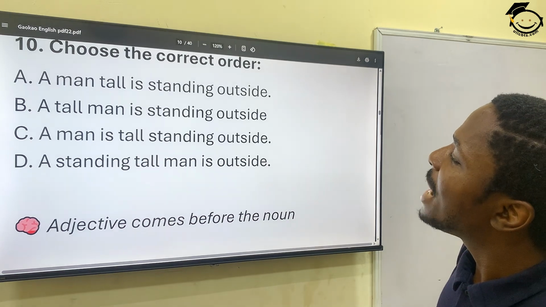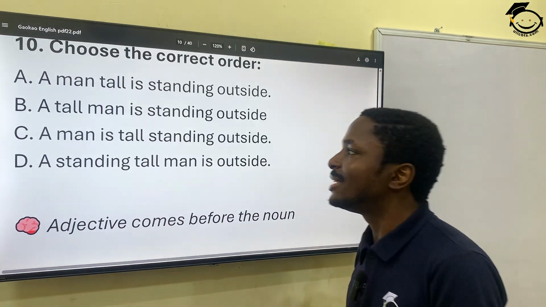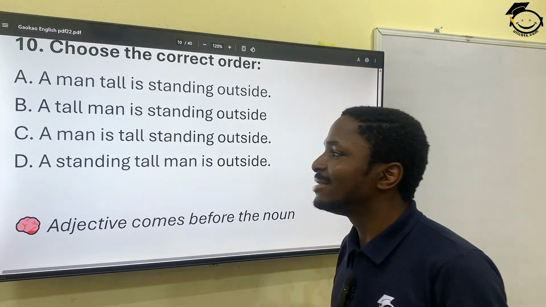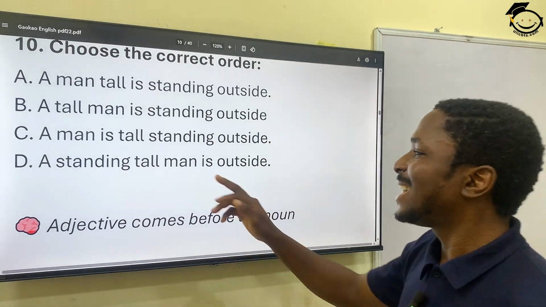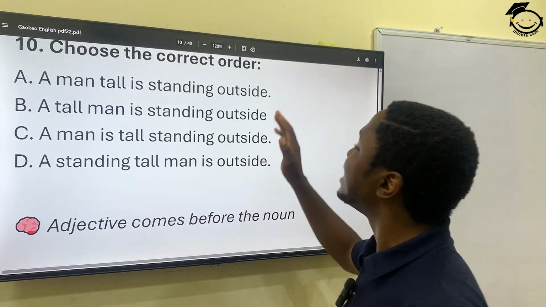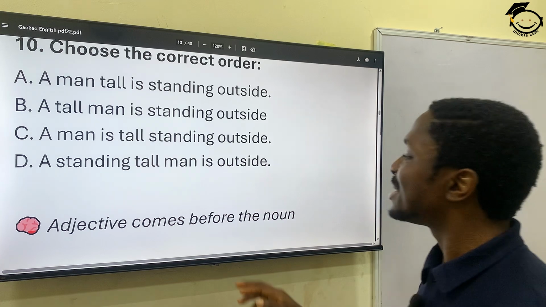A man tall is standing outside. A tall man is standing outside. A man is tall standing outside. A standing tall man is outside. So the correct one here is a tall man is standing outside.